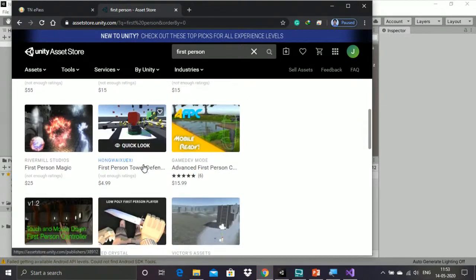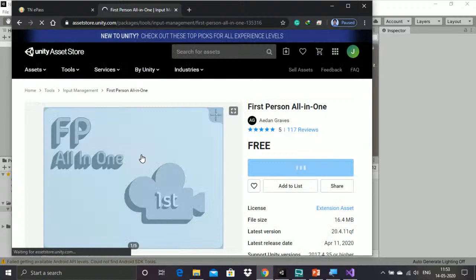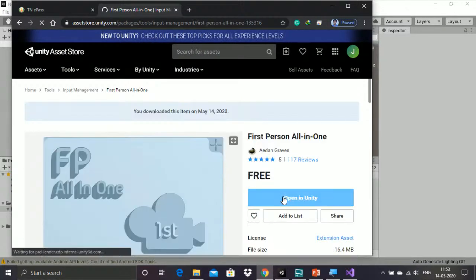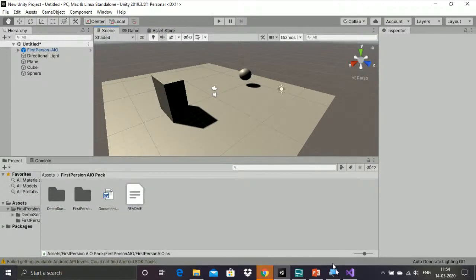So you can see what the availabilities are. Just click on the option you require. It will ask for open in Unity. So therefore you will be obtaining that package manager and can use it.